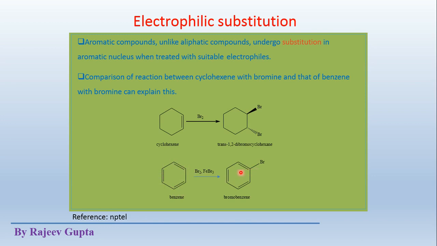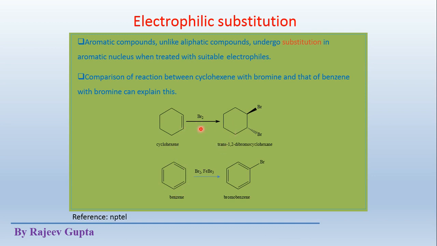So instead of addition, in the case of aromatics we get substitution. This is a non-aromatic compound, just an alkene, but this is an aromatic compound, and it does not show this type of addition reaction.